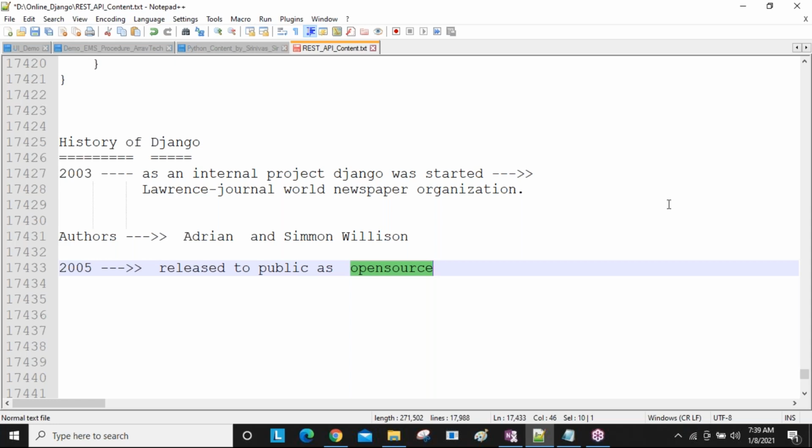Django is open source, meaning you can download one file, open it, and there are a lot of sub files. You can open any file, there is a lot of code, and you can see how these people developed it. These things we call open source.